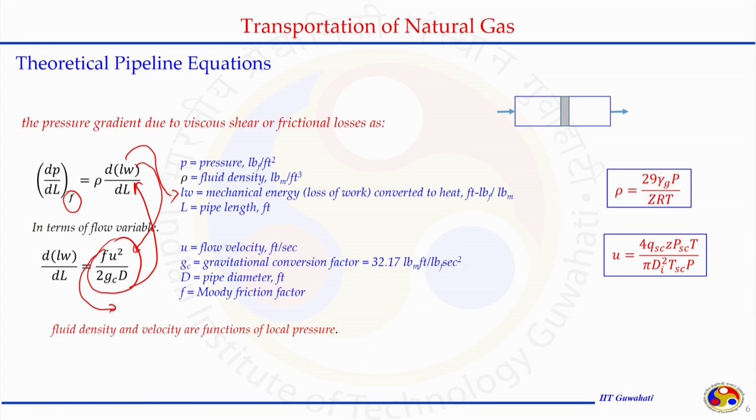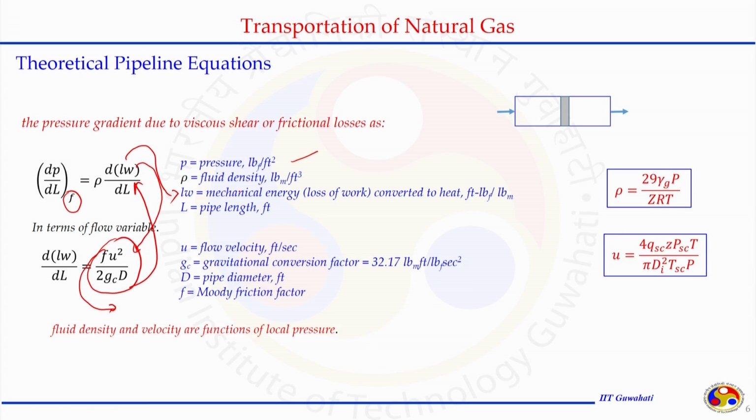Here the terms have their usual meaning, like P, pressure. The unit may be different, and depending on the unit system chosen, any numerical coefficient may appear there. If all the units are matching, there will not be any numerical coefficient. We did this several times in the past, so we can ignore this time.